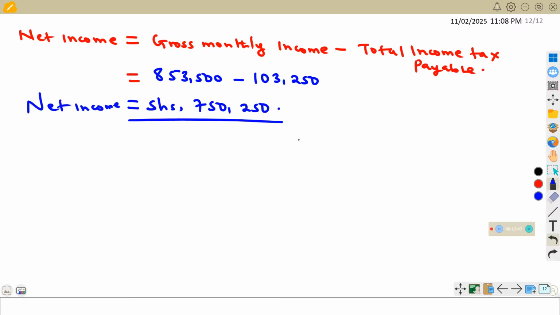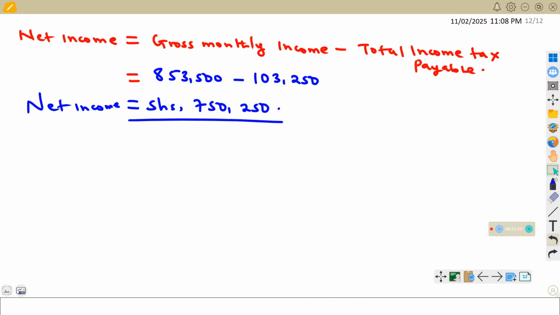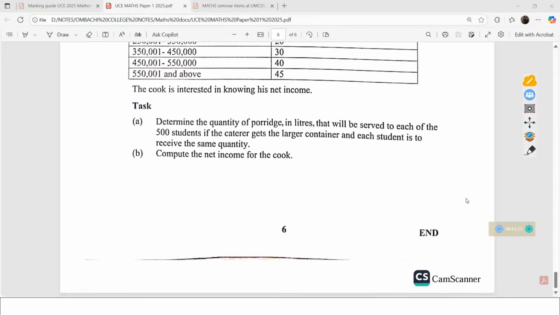So from that, let us now answer the question. I remember the question was compute the net income for the cook. So finally, we can say the net income for the cook is shillings 750,250, and this would be the required answer. So that's all about item number 6, and this marks the end of our paper.